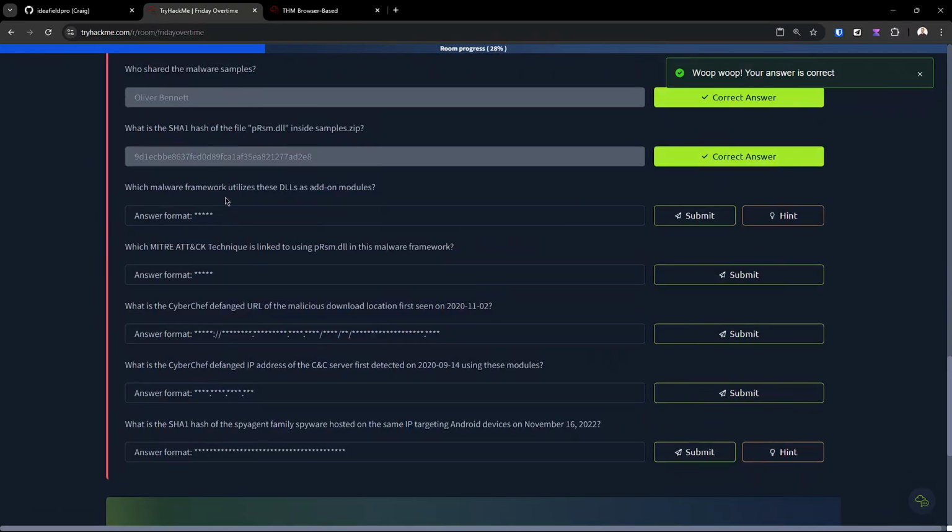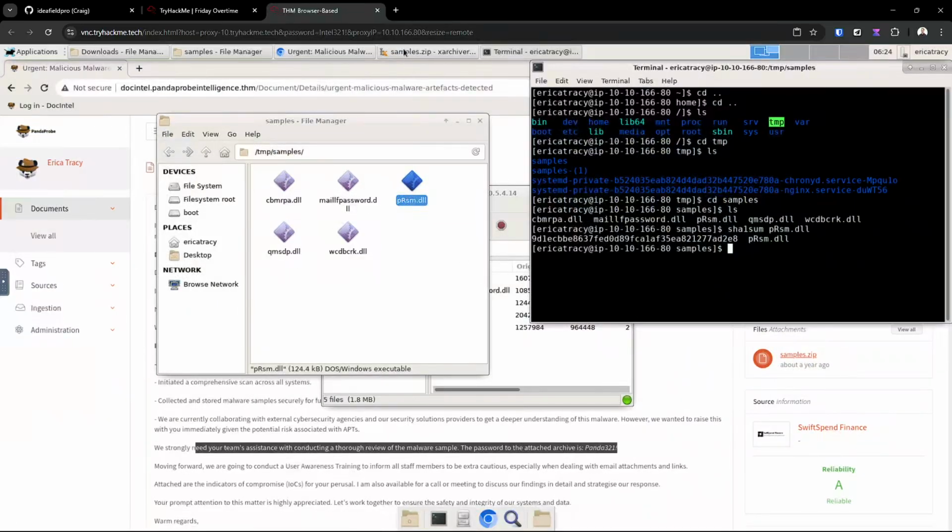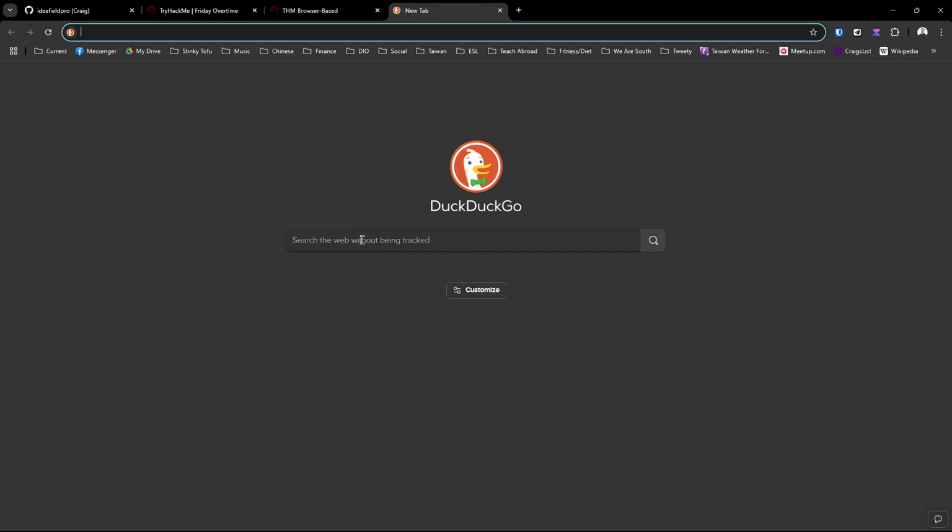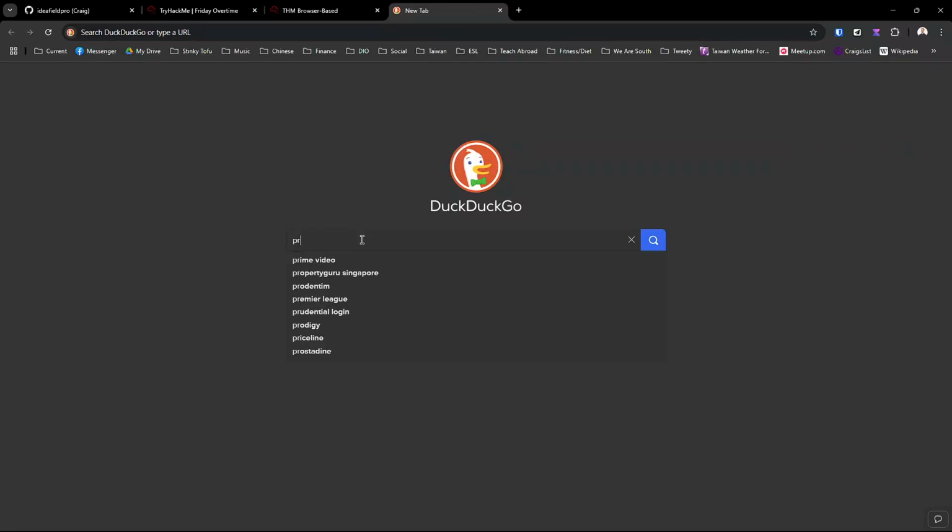Which malware framework utilizes these DLLs as add-on modules? And I have a hint here, so this one's going to be a little trickier. To know which malware framework utilizes these DLLs as add-on modules, we're going to have to do some more hunting outside of the message that Oliver sent us. So I'm going to do a search for, what was it?